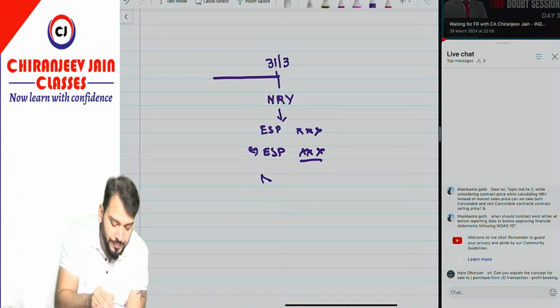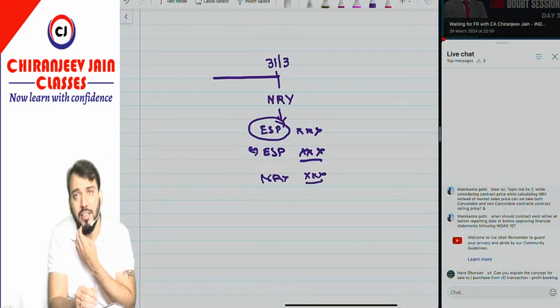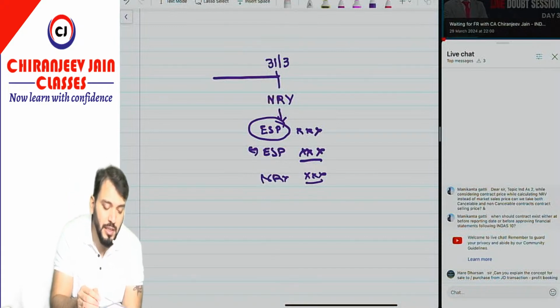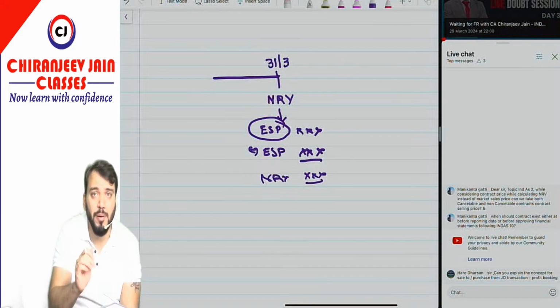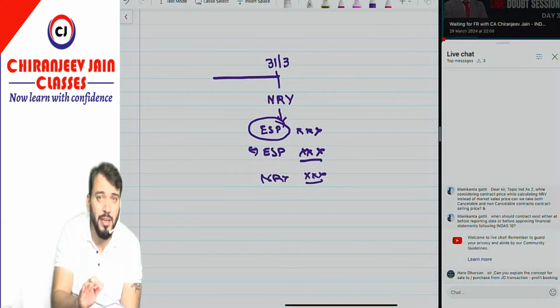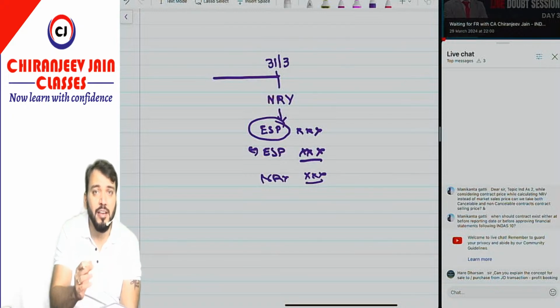Now the question is how to determine this selling price. Ind AS 2 says that if there is any binding agreement, means a firm contract, which is binding by both the parties, which should be a non-cancelable contract. If it is a cancelable contract, then there is no binding element in that.